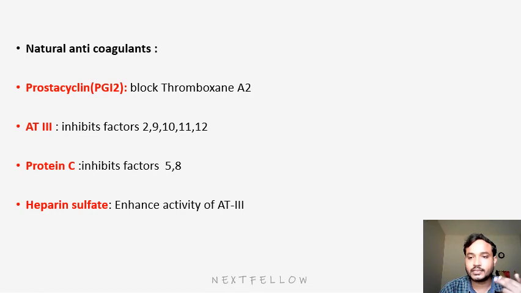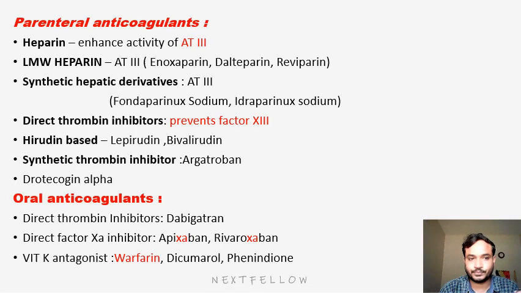Those are synthetic anticoagulants. These are synthetic, so they have two forms, parenteral form and oral form. Parenteral anticoagulants include heparin, low molecular weight heparin, synthetic heparin derivatives, direct thrombin inhibitors, and pyridine based synthetic thrombin inhibitors.